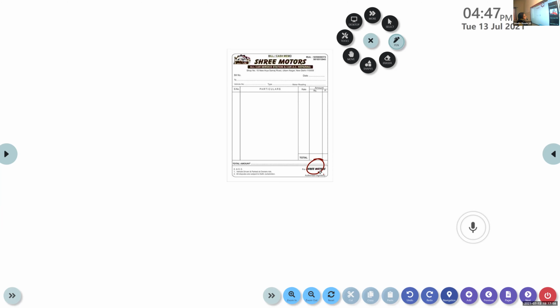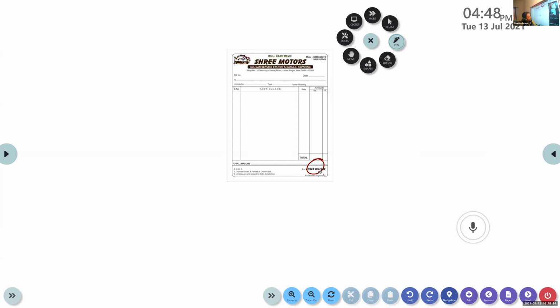This is the normal bill. I had asked you to collect vouchers. Did you do that? No? Anyone? Please collect it. I'll give you a date. For that, you will stick them and make a file of the source documents that you have collected. 3 or 4.